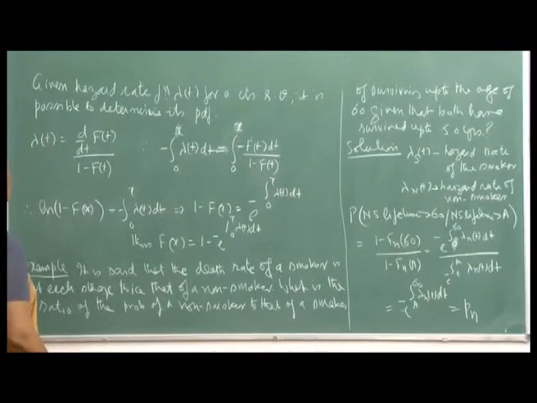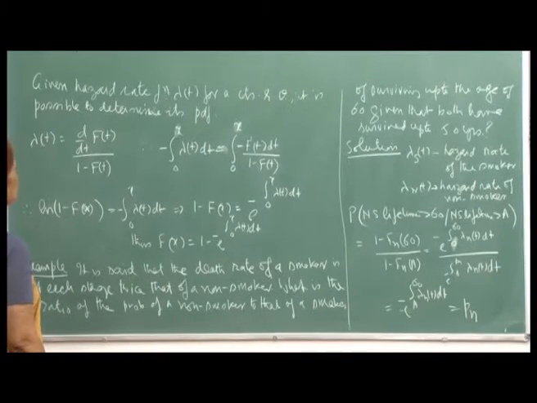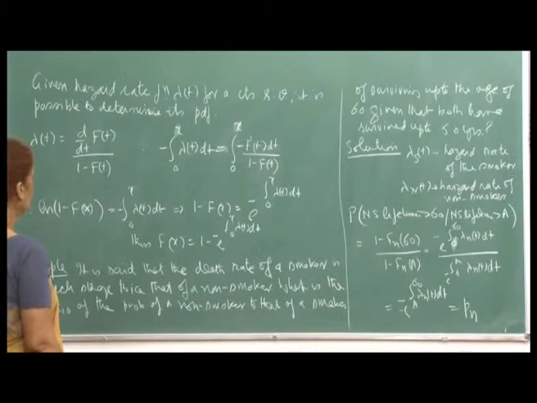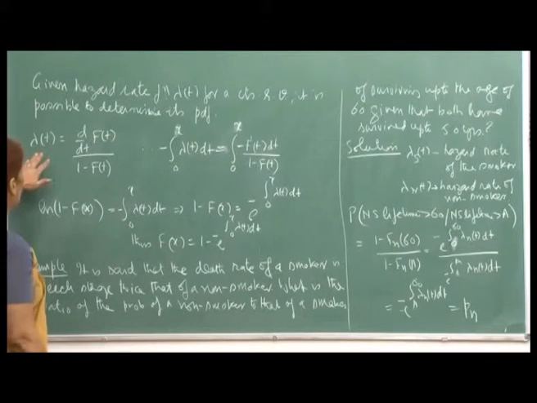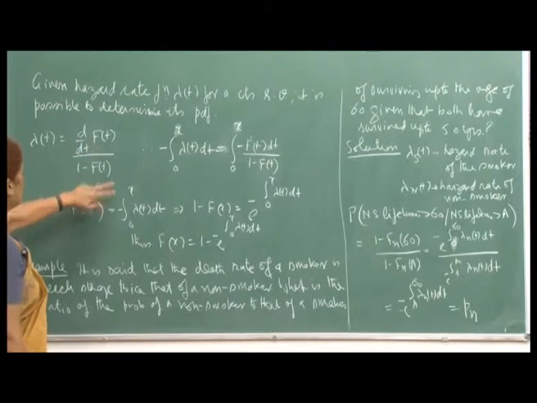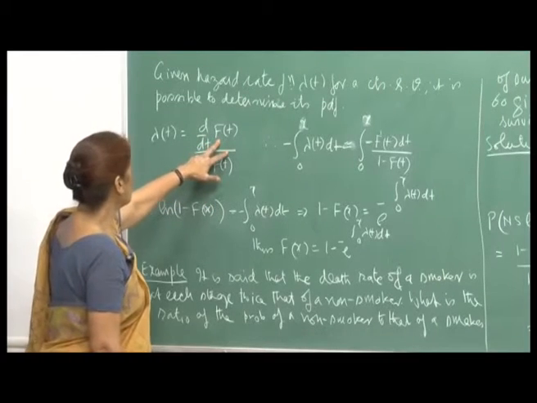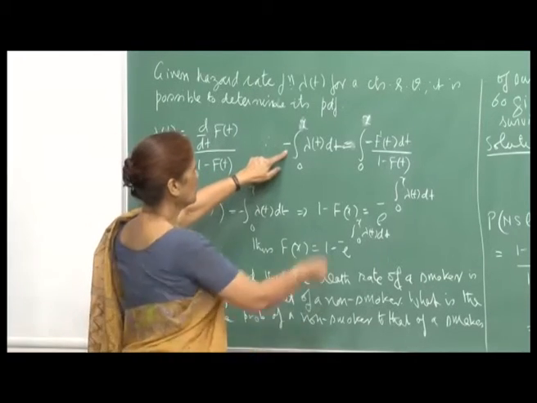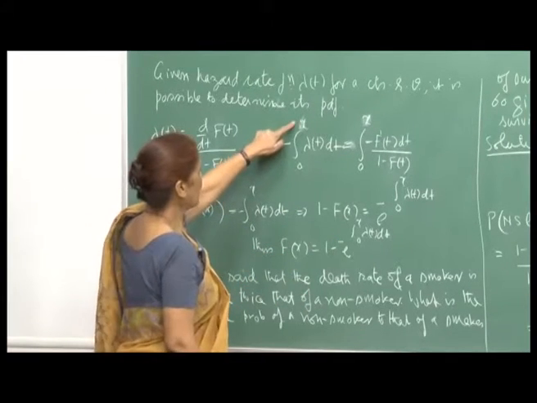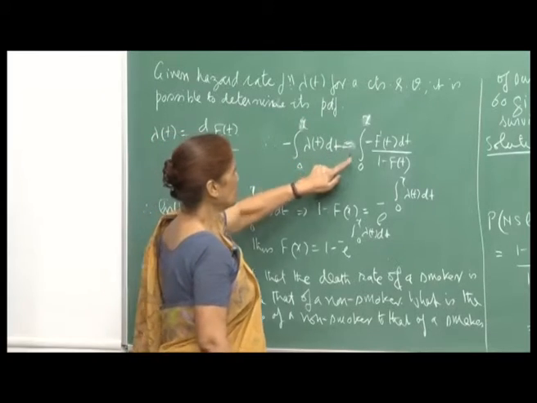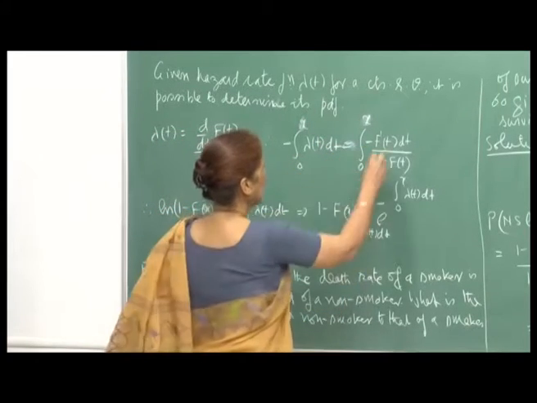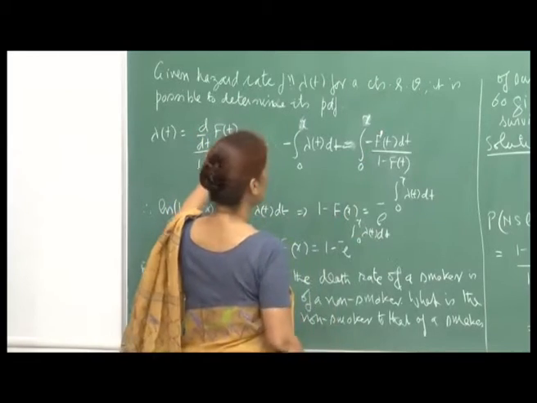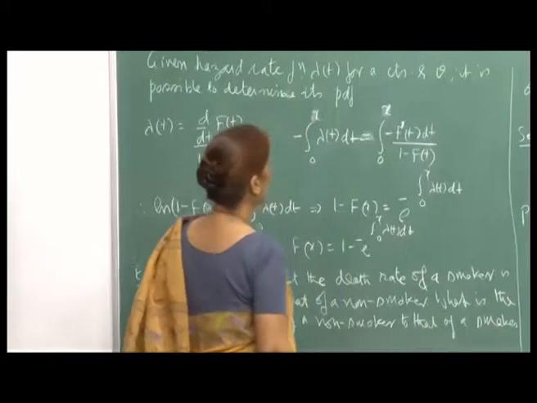So, given the hazard rate function lambda t for a continuous random variable, it is possible to determine its PDF. We will just show this, because lambda t I can write as d dt of f t times 1 upon 1 minus f t. Then if I take the integral of both sides and attach a minus sign, this is minus integral 0 to x lambda t dt, and this is integral 0 to x of minus f prime t dt upon 1 minus f t.